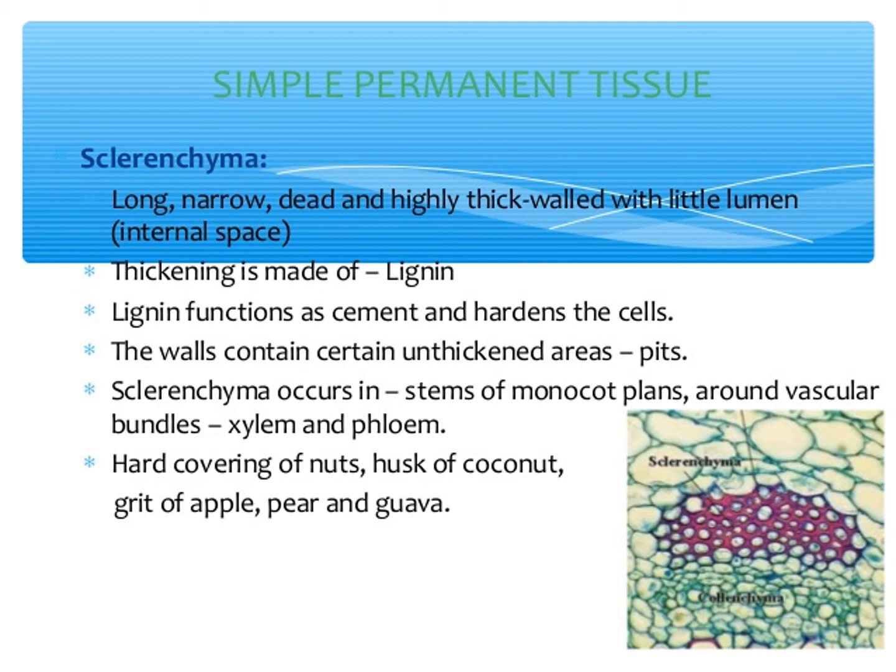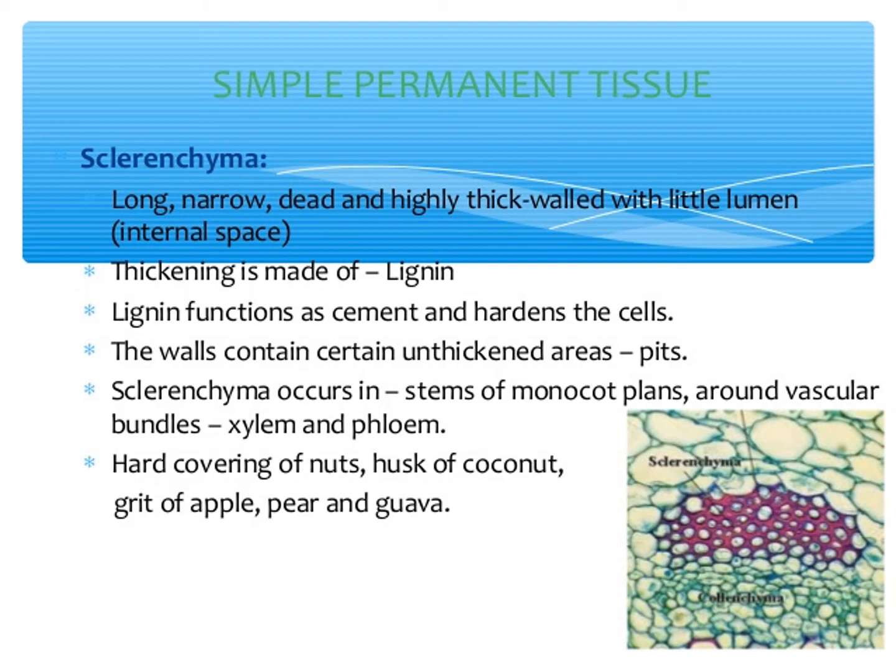Sclereids are widely distributed in the plant body. They are usually broad, and may occur singly or in groups. Sclereids are isodiametric with lignified walls.